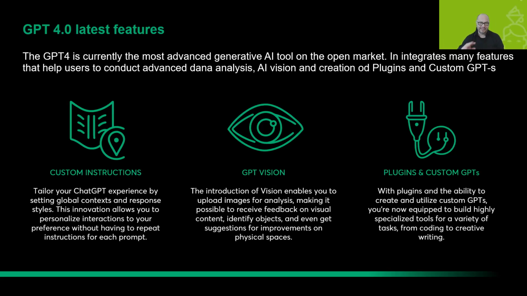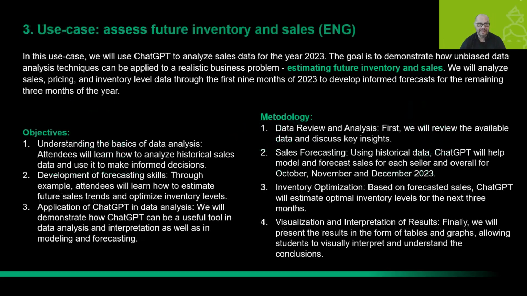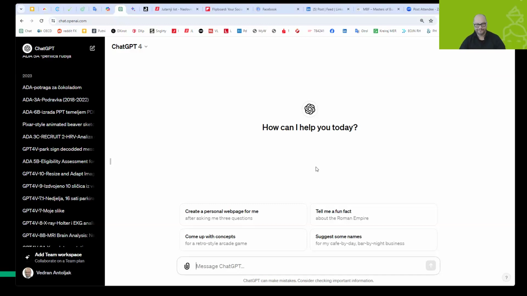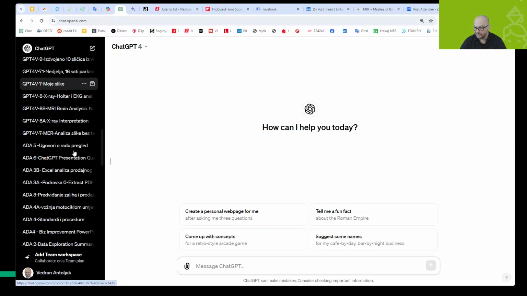Okay, in the next slides, and we are getting close to the end, the time is passing very quickly, I would like to cover the 3 examples that I want you to see. The first one is an example where I use ChatGPT for real, where I want to show you how you can predict the sales and inventory levels of a company. So let me jump to ChatGPT. Give me a sec. Here we are. Good. So this is the example that I want to show you. Just give me a second to find it.